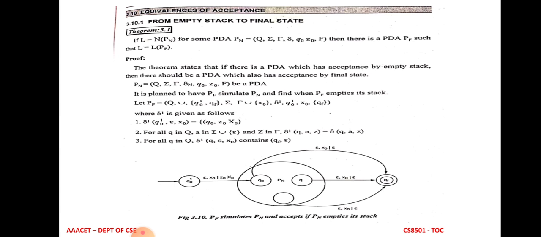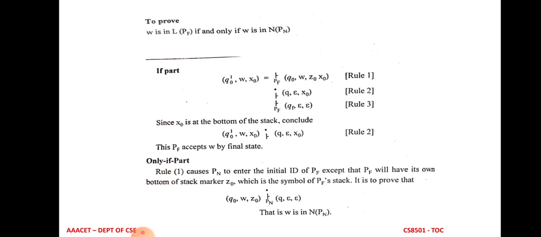In the final state, we get epsilon comma X0 epsilon. So we can convert the pushdown automata from empty stack to final state, and also final state to empty stack. You can see in the if part, Q0 comma W comma X0. Q0 is the current state, W is the input string, and X0 is the top of the stack. Q0 dash is replaced by Q0, the input symbol is W, and the stack has Z0 X0.